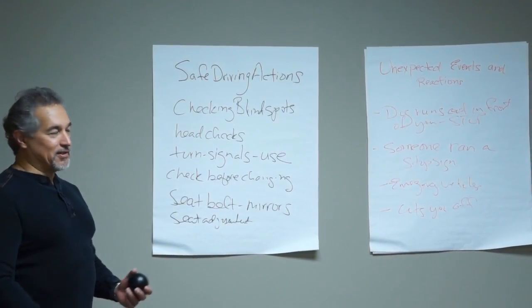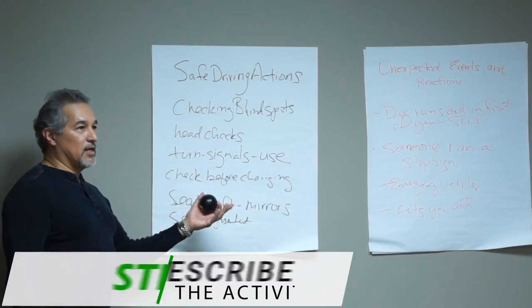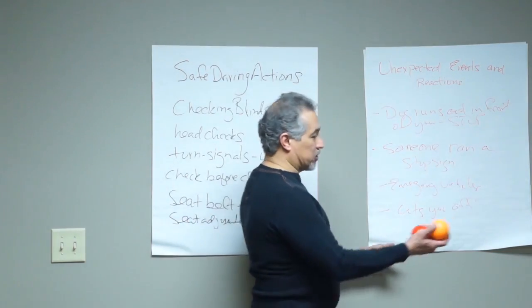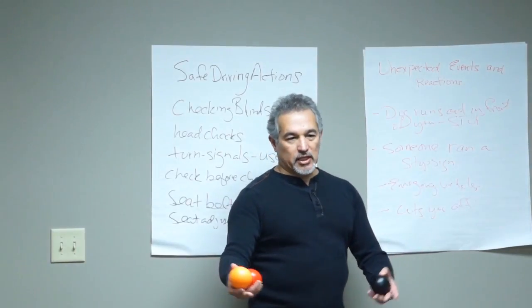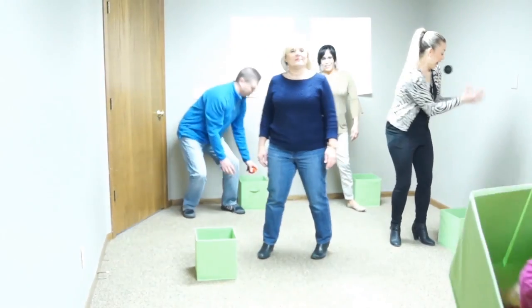Instruct participants that you want them to catch the black ball when you toss it to them. The black ball represents taking a driving action like the ones we just listed. Have the participant place the black ball in the cube after they catch it. Explain that when you toss an orange or red ball, you want them to sidestep the ball, showing that they are taking evasive action to avoid a crash.